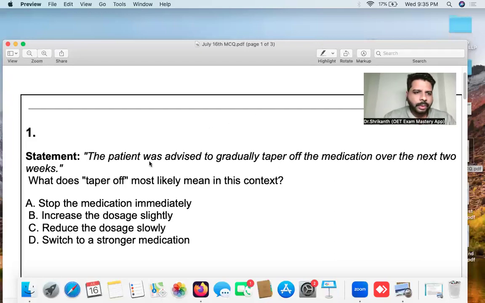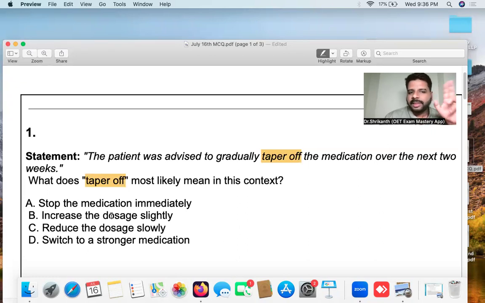All right. So this is the question. Question number 1. Statement: the patient was advised to gradually taper off the medication over the next 2 weeks. The question is, what does taper off most likely mean in this context? Read very carefully, understand the statement, and choose the answer option.